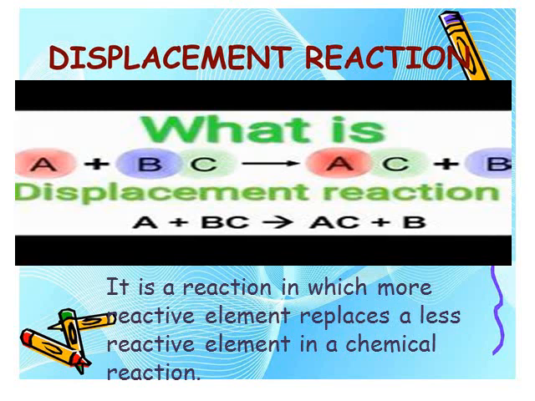Now see the A, B, C given in the form of an equation. A is a single element. It combines with BC. BC, you all know, is a compound where B will have plus ions, that is cations, and C will have minus ions, that is anions. After the reaction, A will combine with C and B is left out. In this way, B is being displaced. This is called single displacement reaction, or simply displacement reaction.